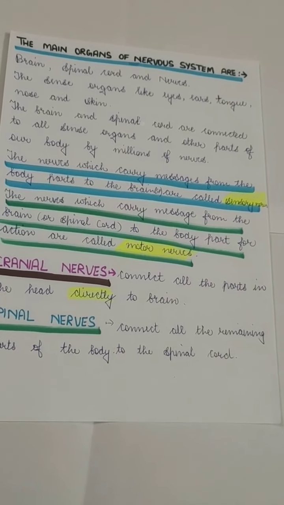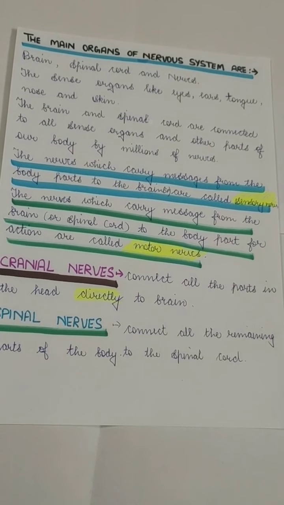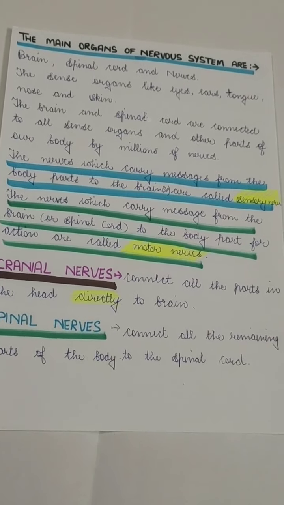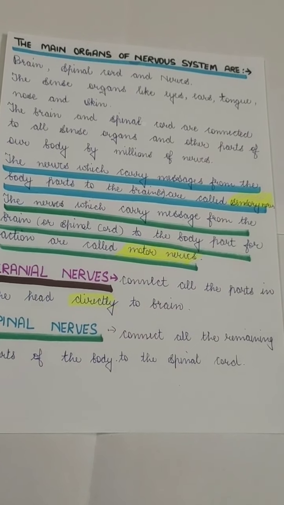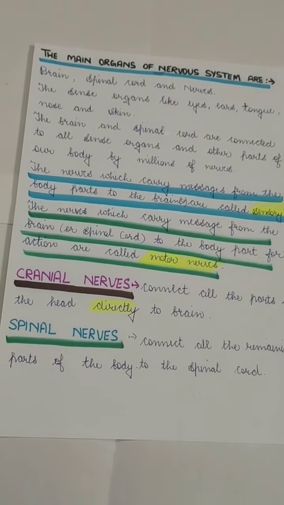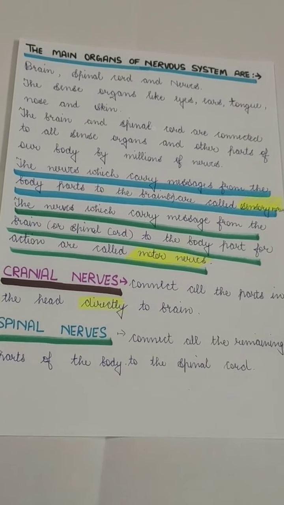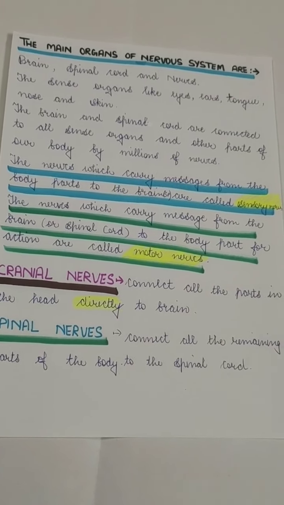Simple. When you feel something in your hand, the message goes from your hand to your brain by the sensory nerves. Okay, and when your brain tells your body to remove your hand from there, the message is sent from the brain through the motor nerves or motor neurons.